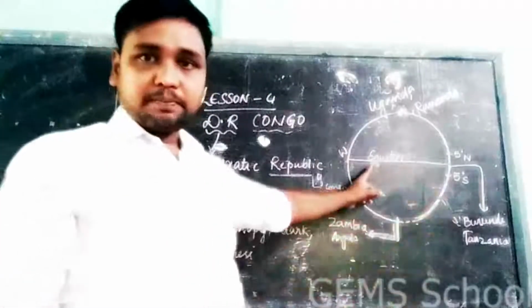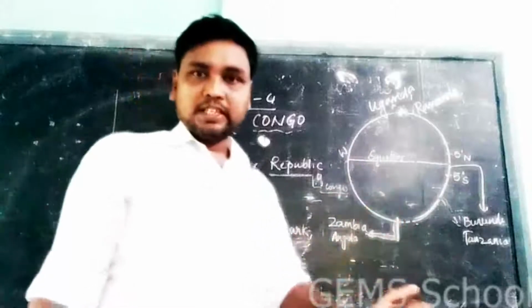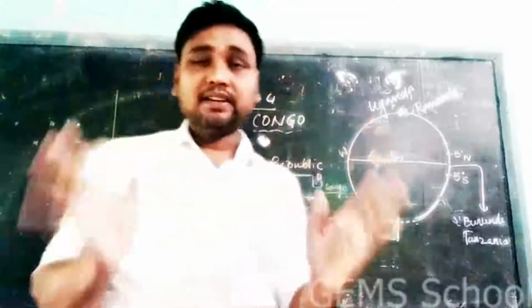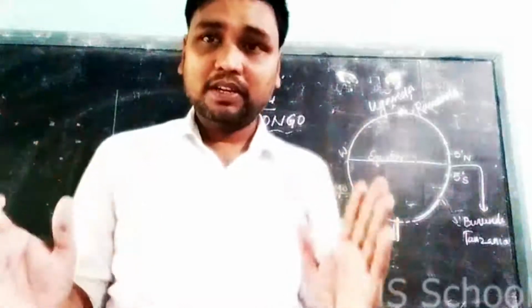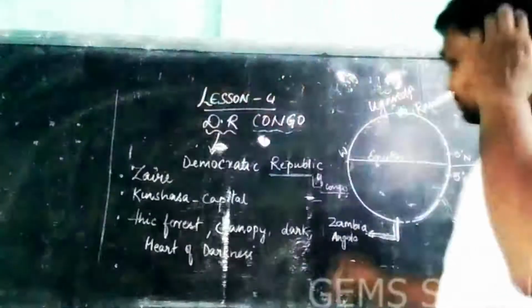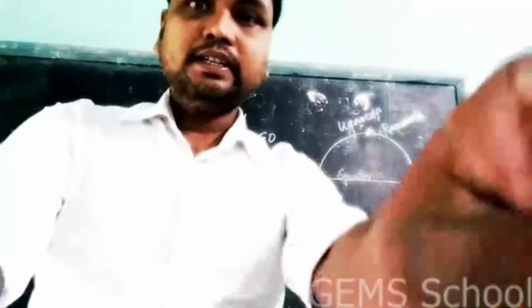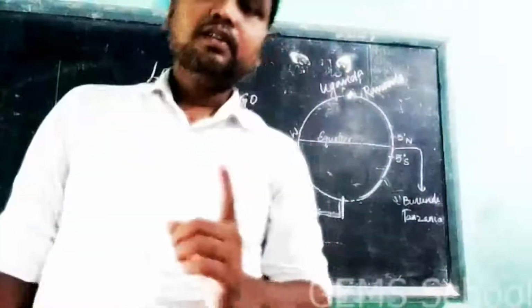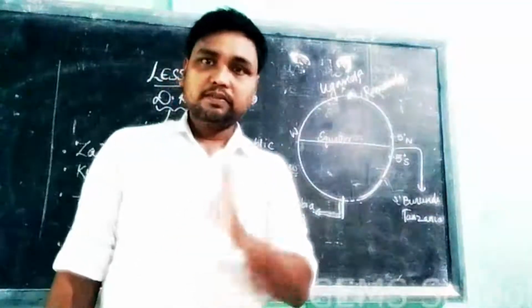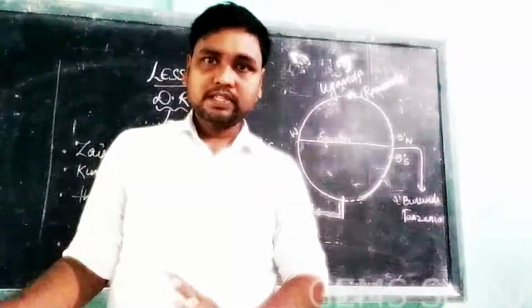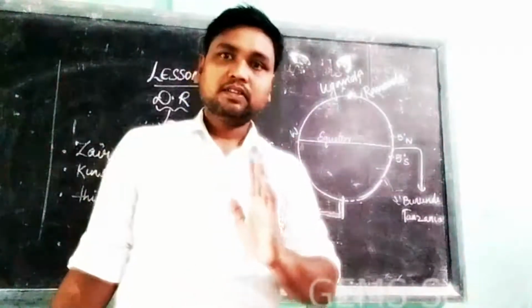Now, can you see this picture? This picture tells you where it is located. Let me explain this. Suppose this is a globe. On the globe, you will find the directions east, west, north, south. You have to know very clearly where is east, where is west, where is south, where is north.